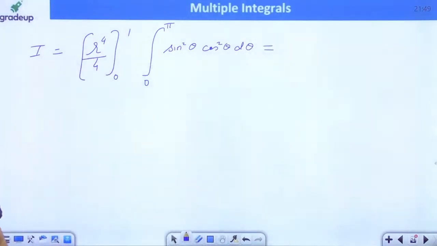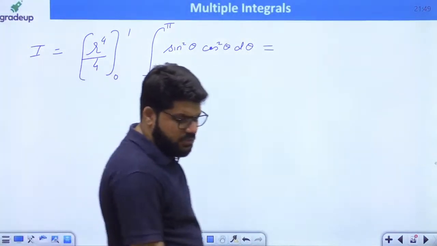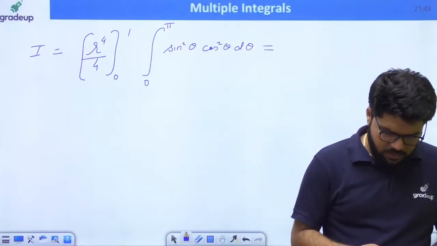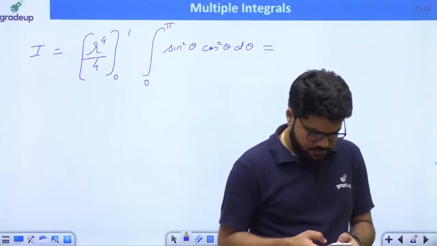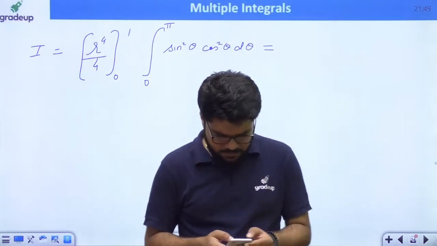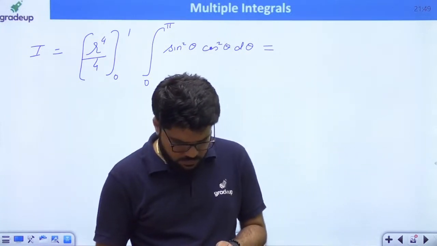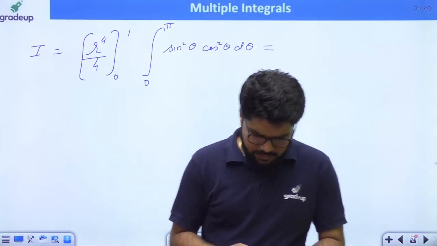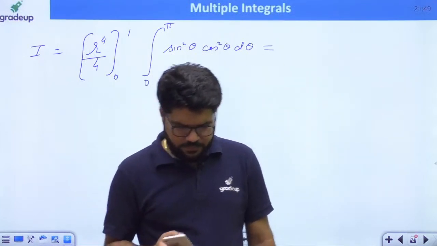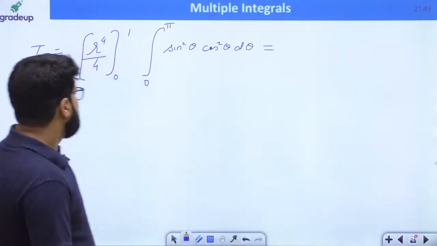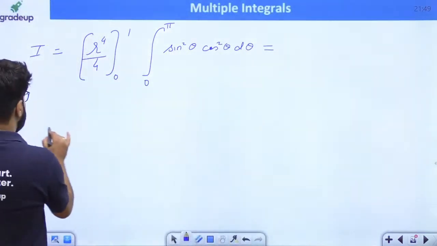How you are able to solve this will decide your approach, how quickly you are able to get hold of the answer. Come on everyone.